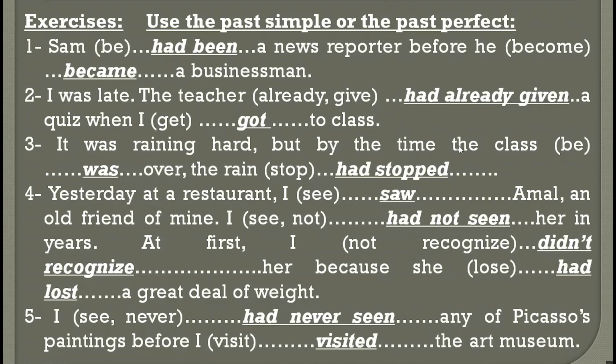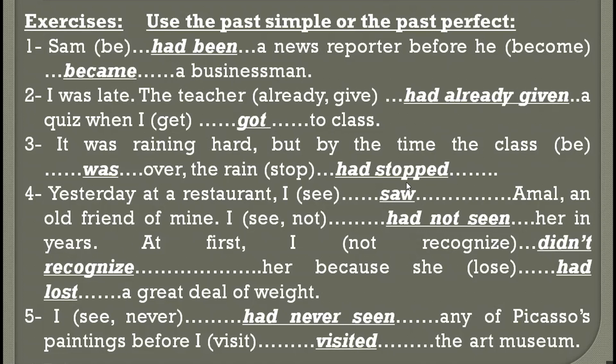It was raining hard, but by the time the class was over, the rain had stopped. So the rain stopped first, and then the class was over, right? How do we know? Because we have but. So this means that despite the fact that it was raining hard, this didn't affect us. So you see, you have to be sensitive to the use of words. If you have but, there is a contrast between this sentence, it was raining hard, and then but we were not affected by this rain. Why? Because the class was over after the rain had stopped. Correct.